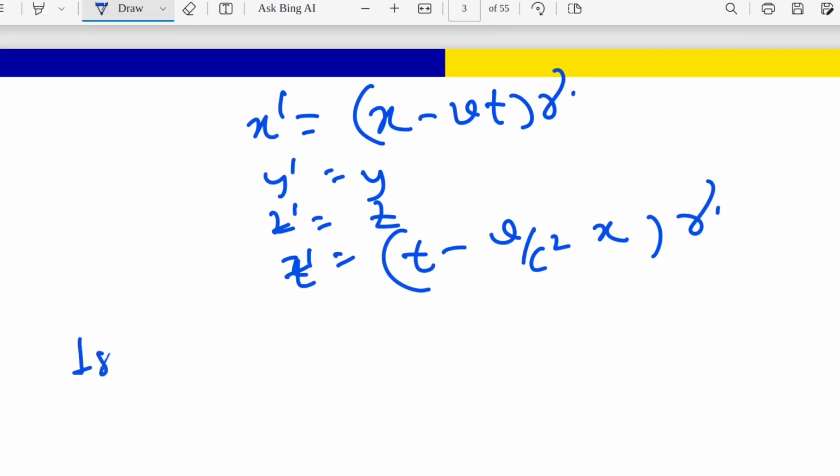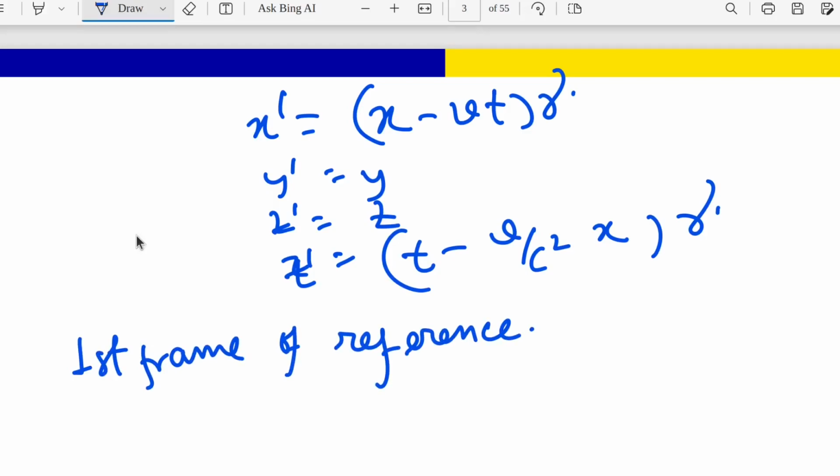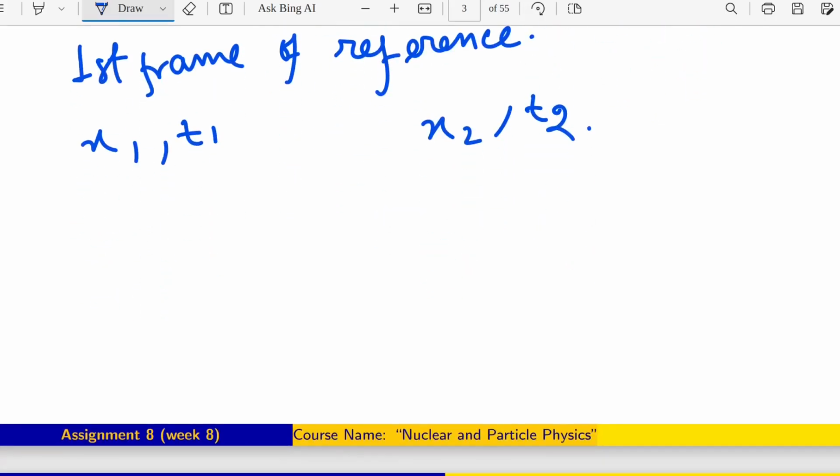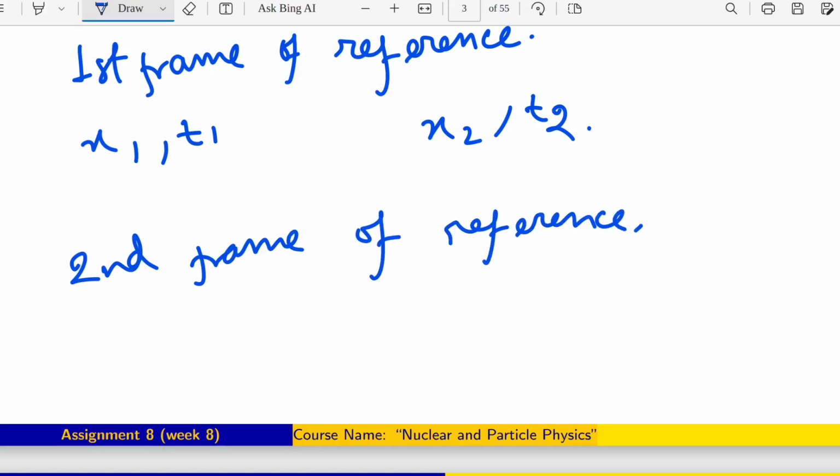Let's say in the first frame of reference there are two events at x1, t1 and x2, t2. In the second frame of reference the same thing will be x1 prime, t1 prime, x2 prime, t2 prime. So these two will be there.